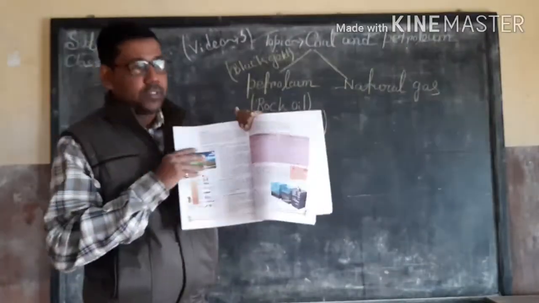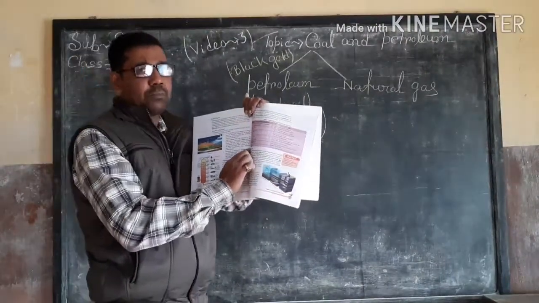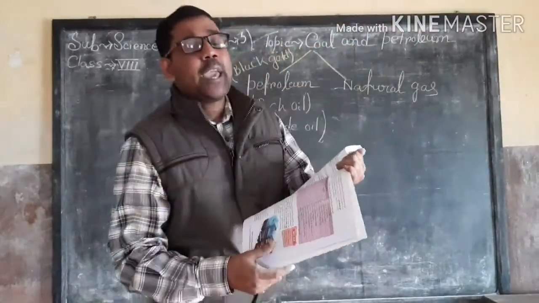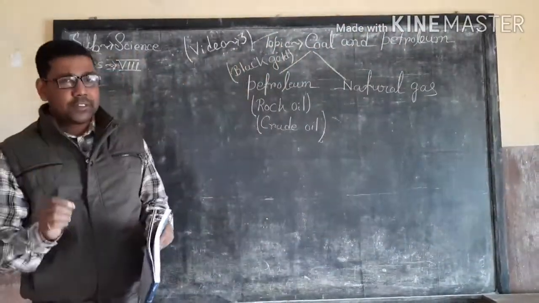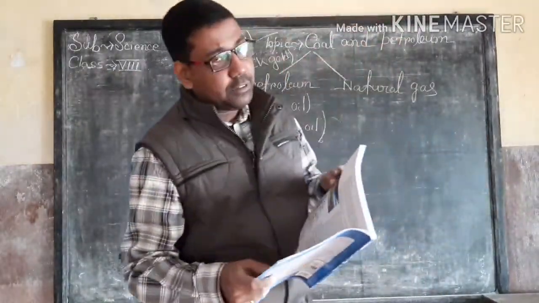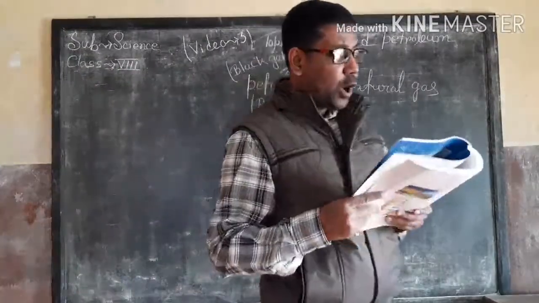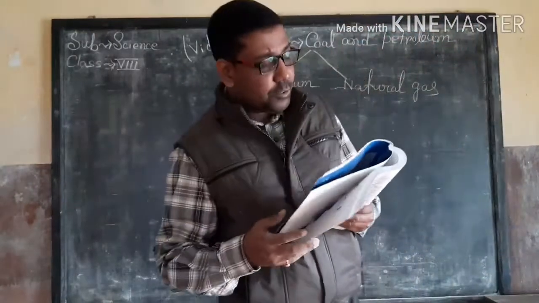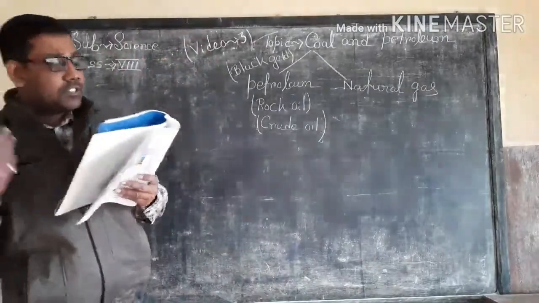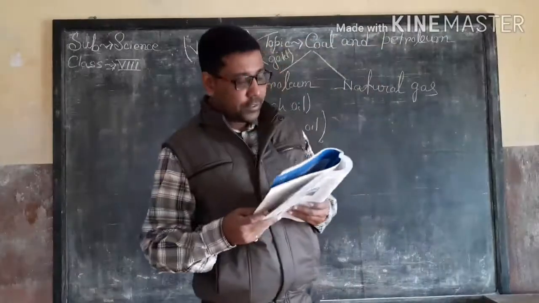In your book, consider this table. This one is very important, and many questions will come in your exam from this table, so read this table very carefully. This table contains three columns: the first for the serial number, the second for the constituent of petroleum, and the third column is uses.